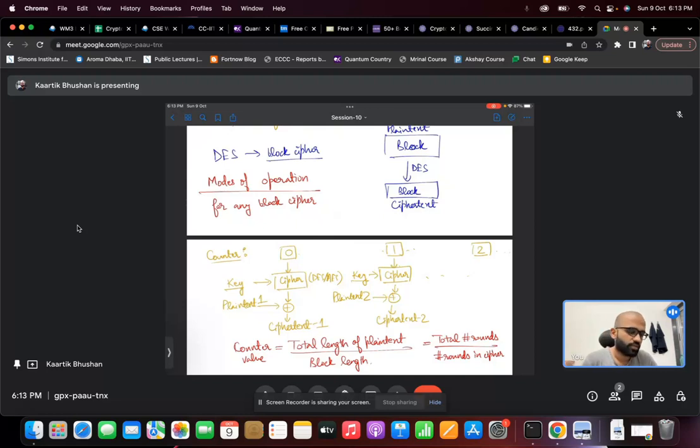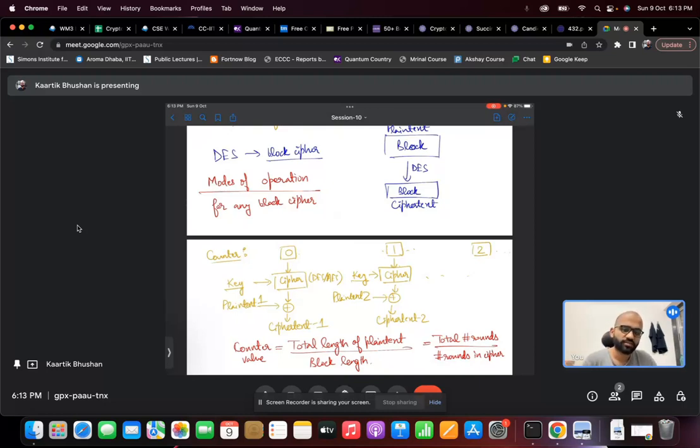Now how do we apply the mode of operation? We pass this counter value through the cipher, which could be DES or AES or any arbitrary thing. We have a key, we use this key for the cipher, we pass the counter value as the plain text to the cipher, and we get a ciphertext. And we had an original plain text block, right? We divided the plain text into blocks, and the first block we XOR with the output of the cipher on the counter, and we get the first ciphertext block, and we repeat this process.